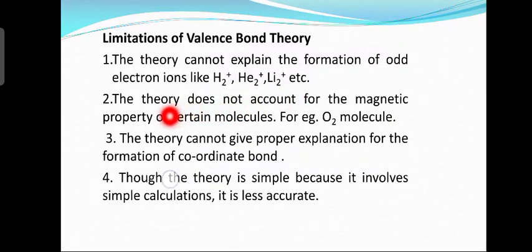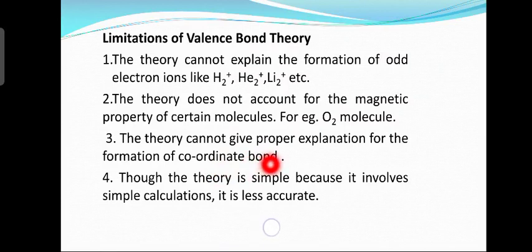Second limitation, the theory does not account for the magnetic property of certain molecules. For example, oxygen molecules. Oxygen molecule contains 2 oxygen atoms. This theory does not account for the magnetic property of certain molecules like the oxygen molecule.